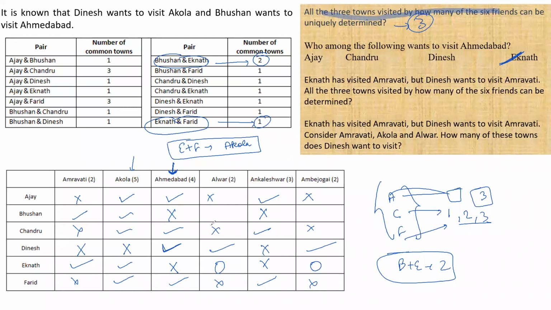Now, what is the option left? Can I fill this? Again, I cannot fill this. Can you fill the last block? Alwar and Ambajogai anyway? No. Right? I don't have any other option with me. I don't have any other hint with me. Now answer. For how many of the people is it certainly determined now?